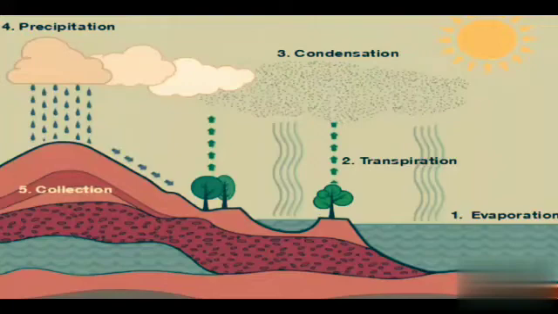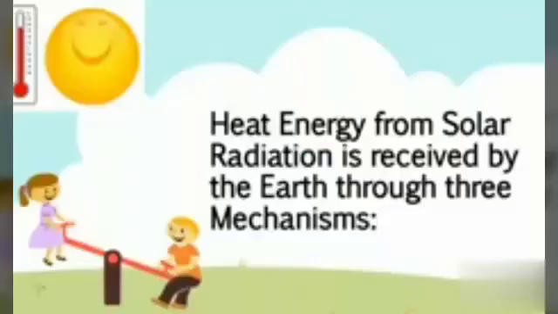Second one, the process of evaporation, condensation, precipitation. Evaporation: the water gets evaporated because of the sun rays. Transpiration means the evaporation process in the vegetation is called transpiration. Condensation is the change to liquid form, right? Third one,